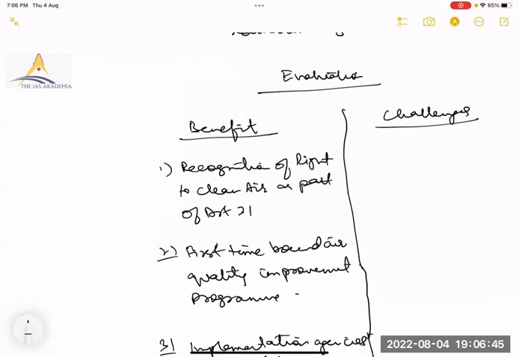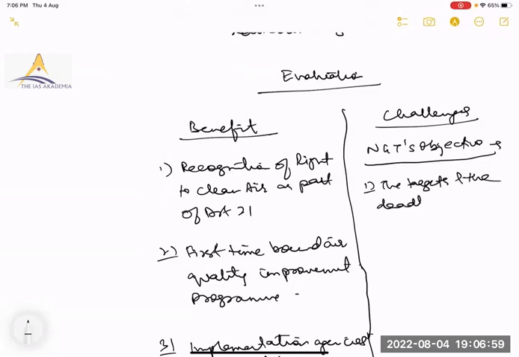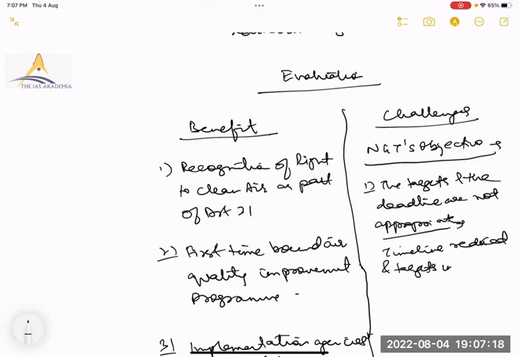Now challenges. NGT objection. NGT says the targets and the deadline are not appropriate. Timeline should be reduced and targets increased.